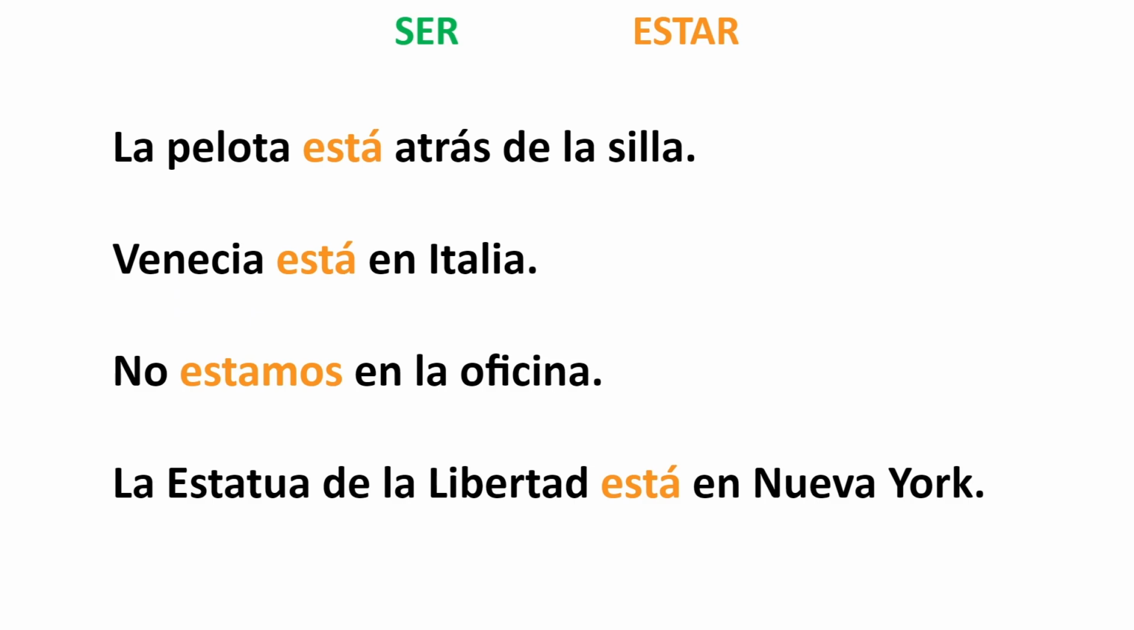Like in these examples, la pelota está atrás de la silla. The ball is behind the chair. So we're talking about a position, a location. We use estar. Venecia está en Italia. Venice is in Italy. And that is a permanent thing. Being in Italy is actually a characteristic of Venice. But because we're talking about a location, we're going to use estar.